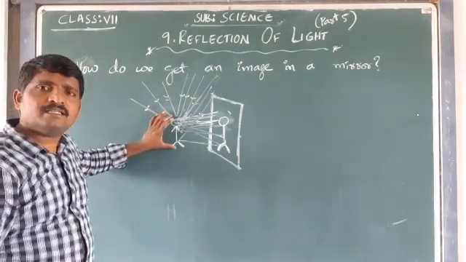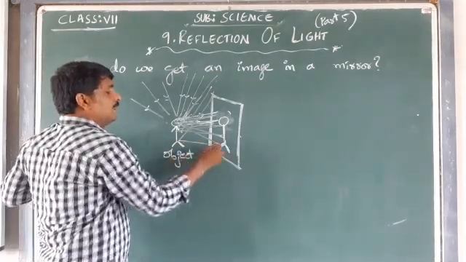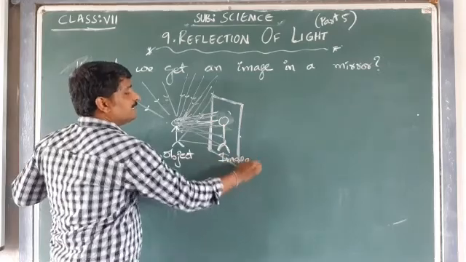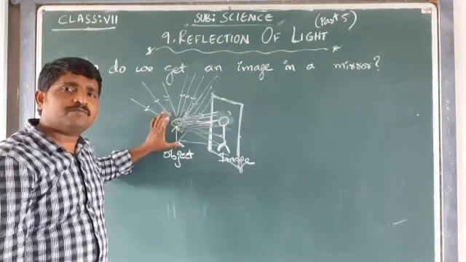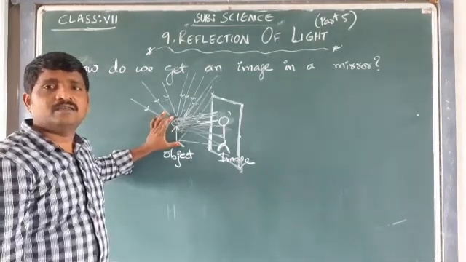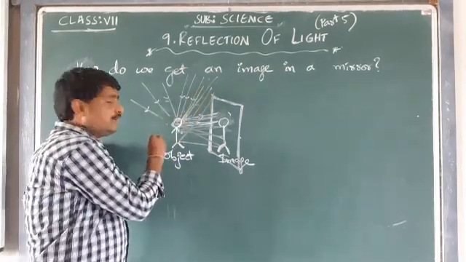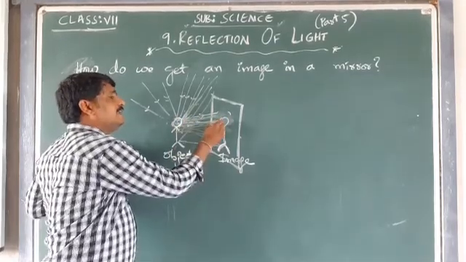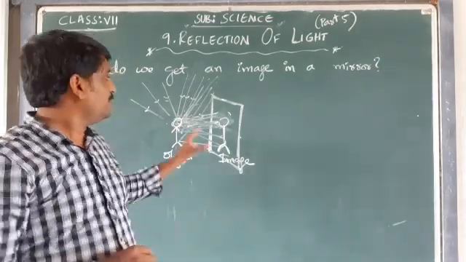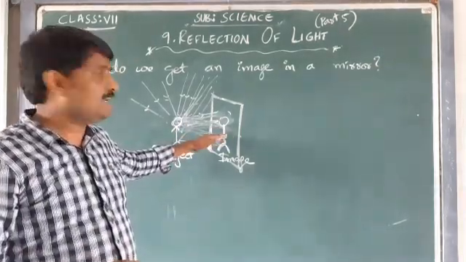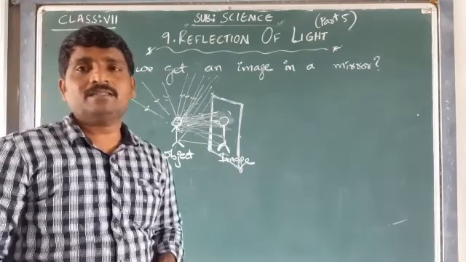This is our object, the original object, that is ourselves. And this is the image that forms inside the mirror. Here also the reflection phenomenon is working to give us the image. Many rays from the sun hit us, and due to reflection they hit the mirror and get reflected back. If the reflected ray reaches us, we see ourselves as the image in the mirror. This phenomenon works to form the image inside the mirror.